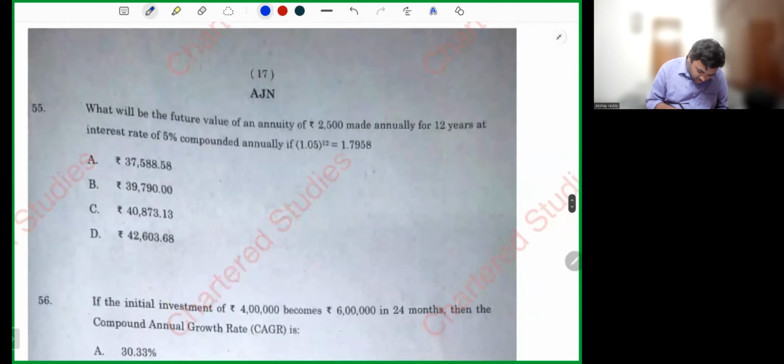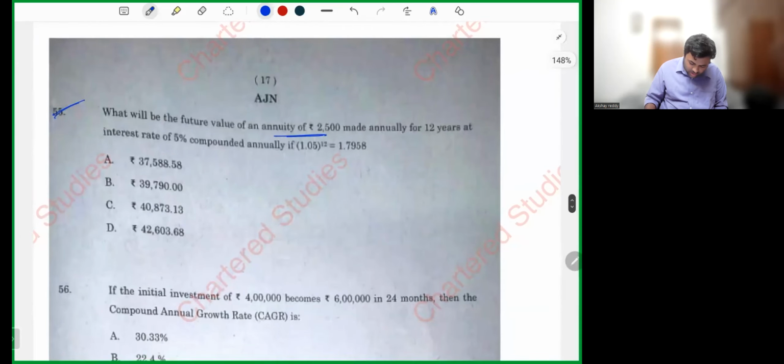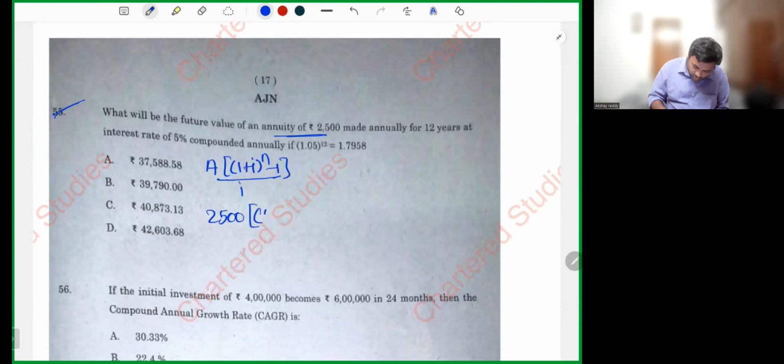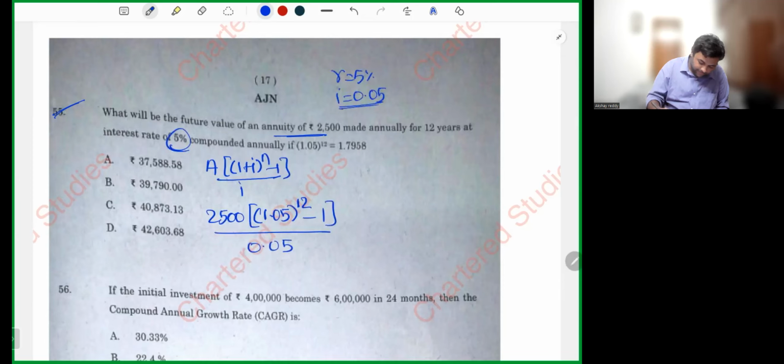Next. Future value of annuity of 2,500 made annually for 12 years. Again, many times this concept is repeated, my dear friends. Future value, just 2-3 sums on the basis of future value itself. A into 1 plus i whole power n minus 1 divided by i. 2,500 into 1.05 whole power 12 minus 1 whole divided by 0.05, because the rate is 5%, so obviously i will be 0.05.